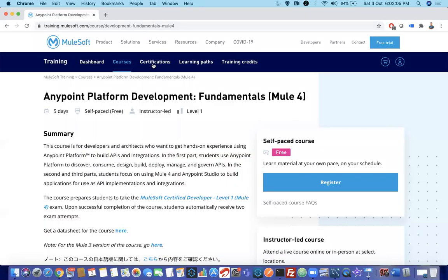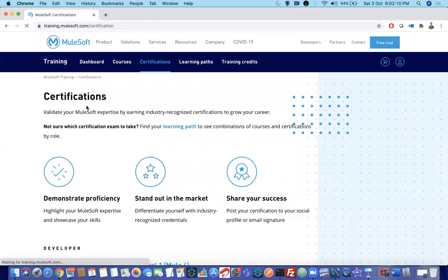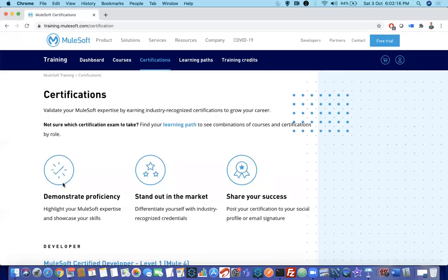When you see certifications, you have both developer and architect level certification. Again, try to understand or concentrate here on what I am going to say.